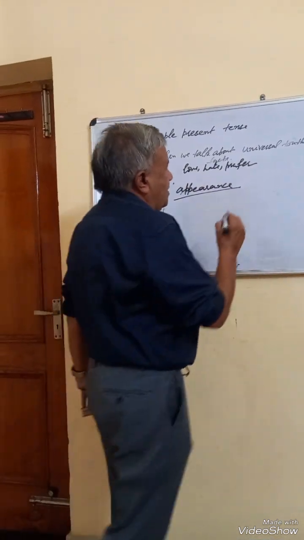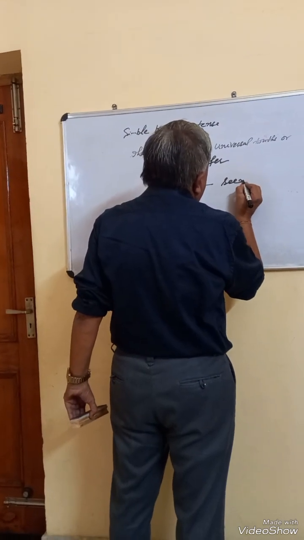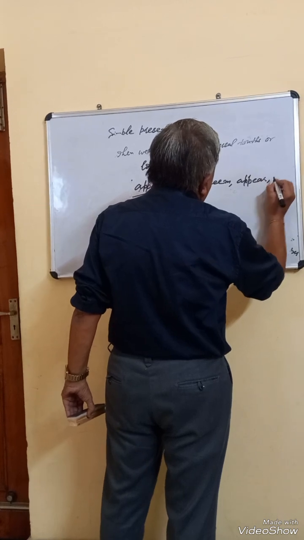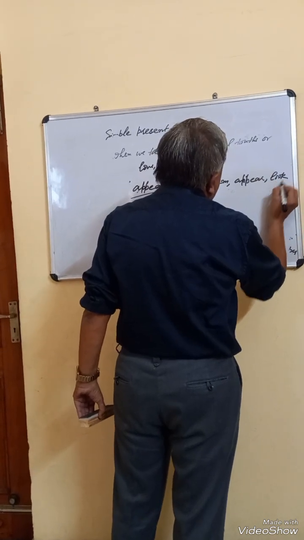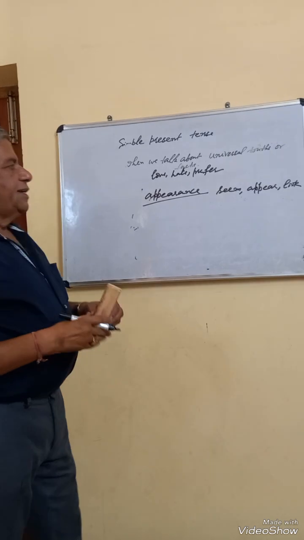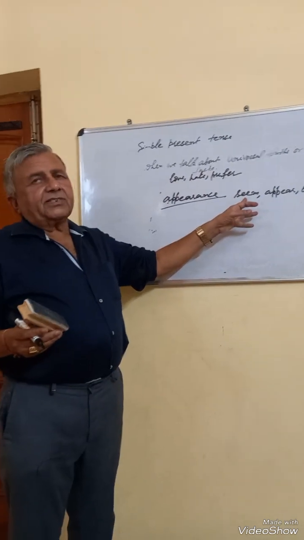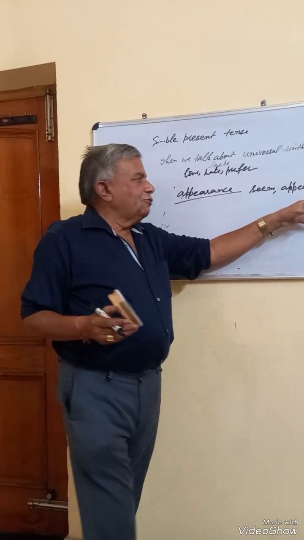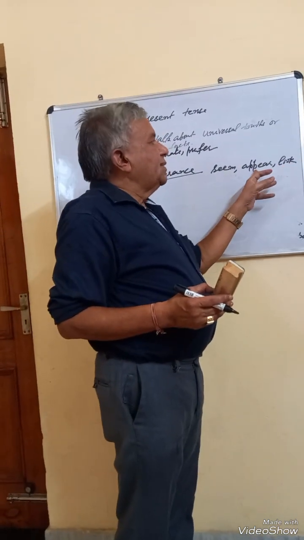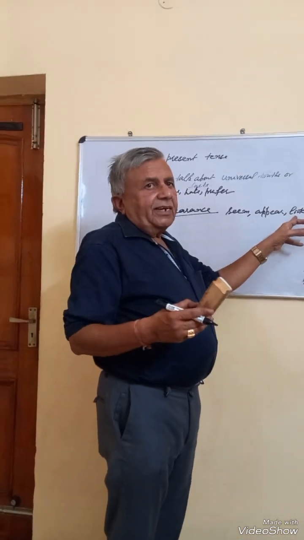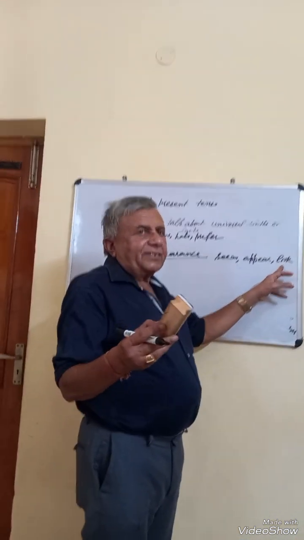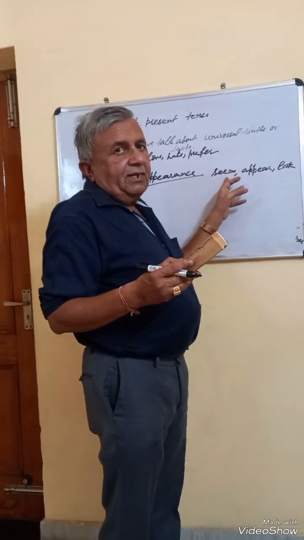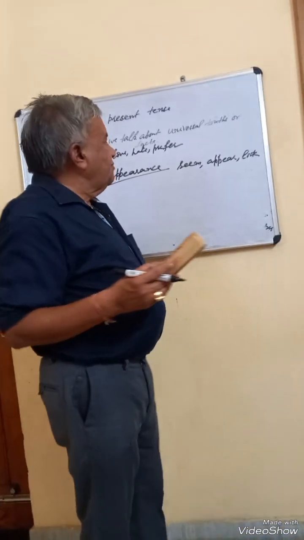For instance, seem, appear, look, etc. Here seem, he seems sad. His seeming sad is not right. He appears to be very happy. He looks gloomy. Looks here means appears, not to see. Here look is not in the sense of he is looking at the board, that is a different meaning. But when look is equivalent to appear or seem, then it is not used in continuous tense.